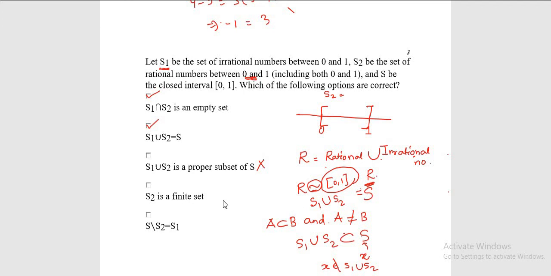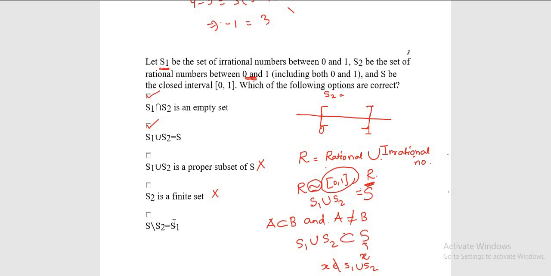Now, S2 is a finite set. What is the meaning of a finite set? If the number of elements can be counted, then only a set can be said to be a finite set. Now, the collection of rational numbers is an example of an infinite set. Hence your S2, which is the collection of rational numbers between 0 and 1, is also infinite. That's why S2 cannot be a finite set. So this is also wrong.